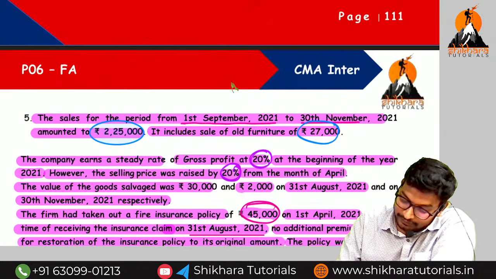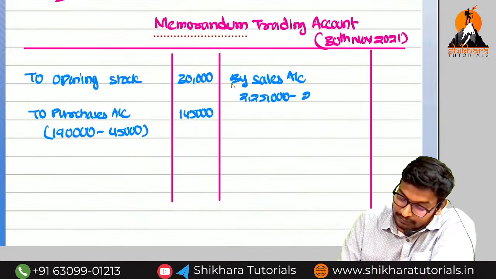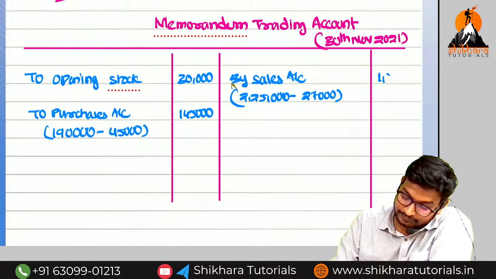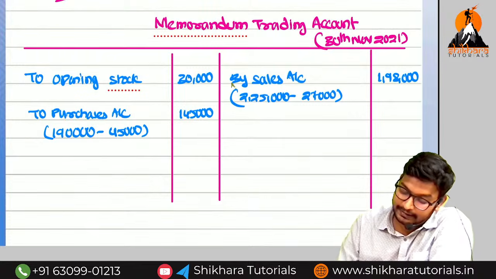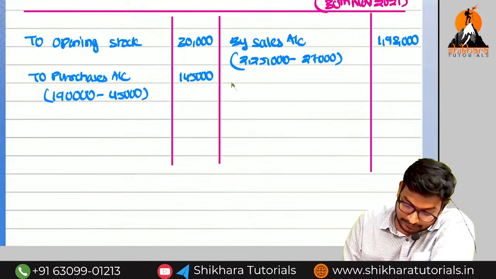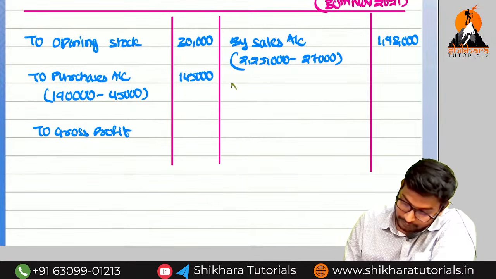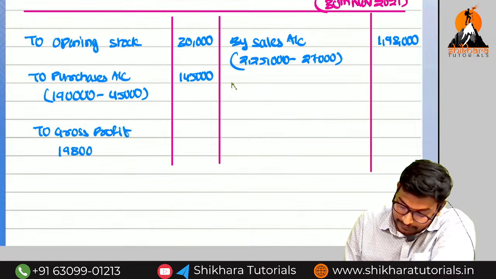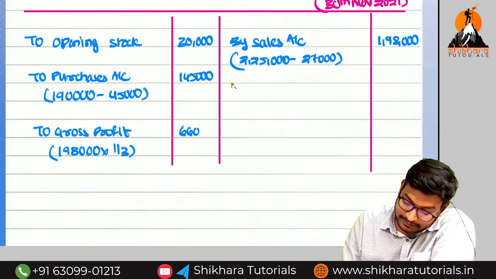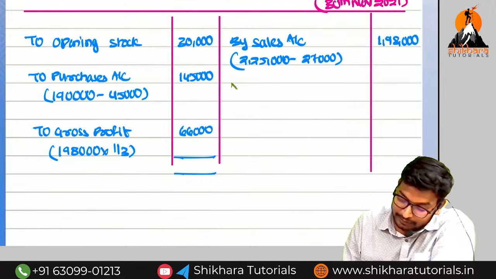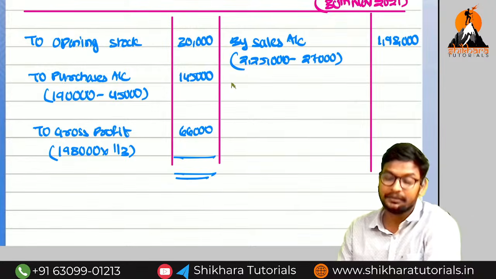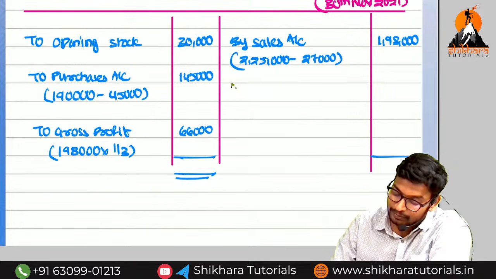minus what is the sale of furniture, Amma? 27,000, because this is a capital receipt. How much? 1,98,000. Can you say the gross profit percentage, Amma? 33.33%. So how much? 1,98,000 into 1 by 3 is 66,000. Better to apply 1 by 3, Amma, when there is 33.33%, because in the points we will get.